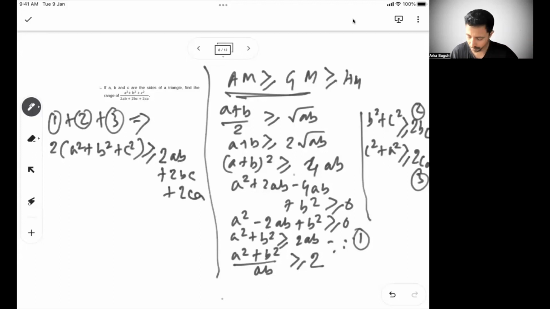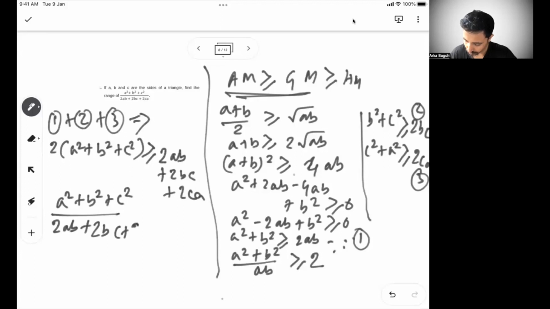So how can I get what is given in this expression? a square plus b square plus c square by 2ab plus 2bc plus 2ca is greater than or equal to half. Just bring the right hand side into the denominator of the left hand side, and the multiplication on the left, which is 2, goes to the right hand side. So this is one way. One part we got. So this is more than half.